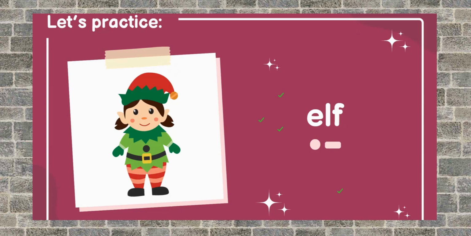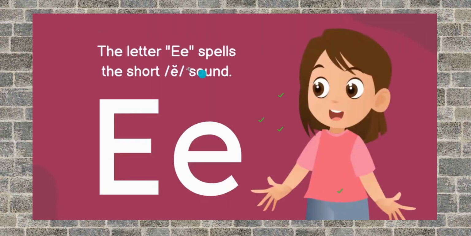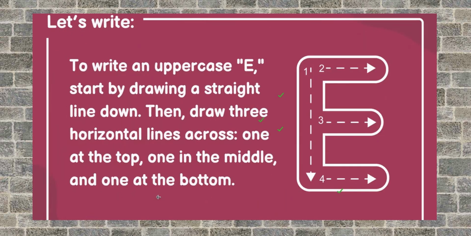And there are good elves and bad elves, which portray their roles very interestingly in fairy tales. Elf, elf. Okay, so the letter E spells the short E sound, because there's just one single E here.